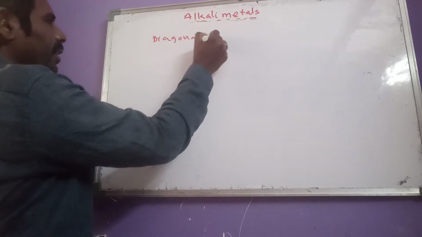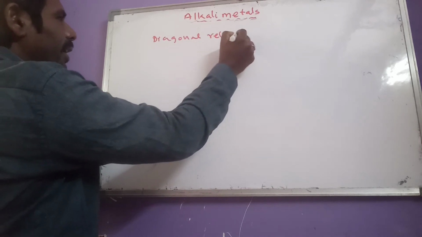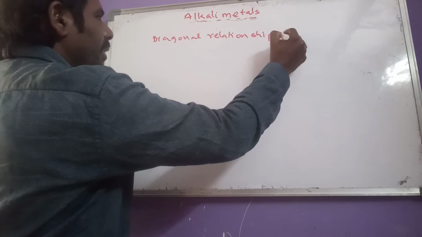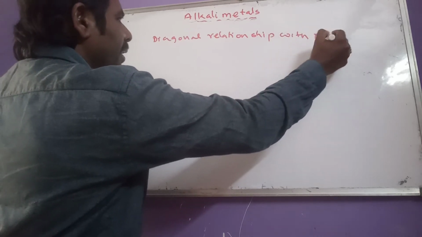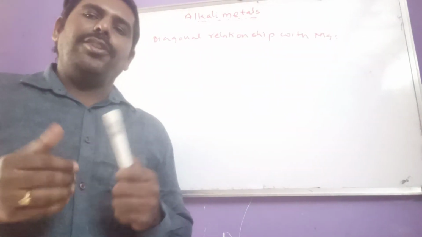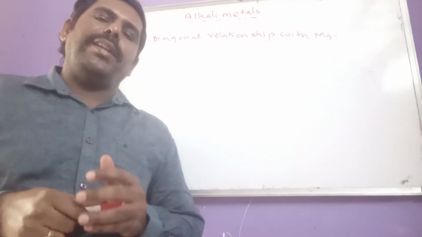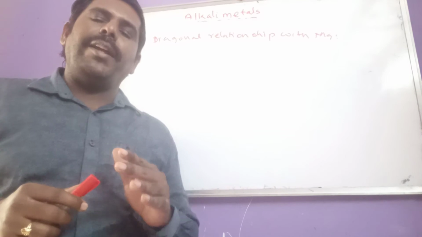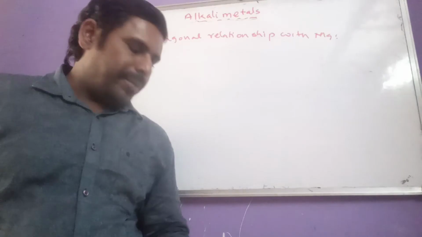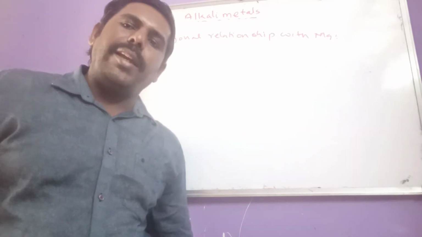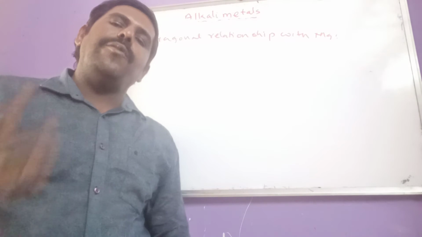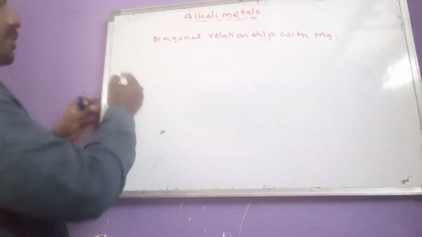Due to similar polarizing power, almost the same atomic size and similar electronegativity, lithium has a diagonal relationship with magnesium. Diagonal relationship means lithium's properties are similar to the properties of magnesium. So what are the similar properties?